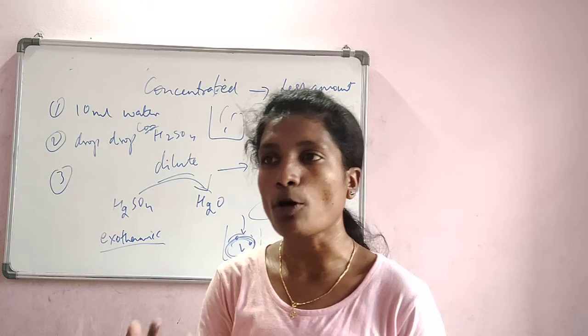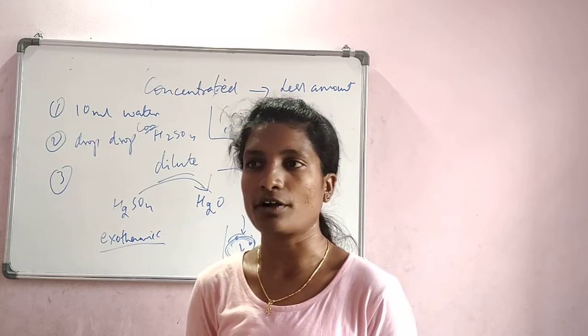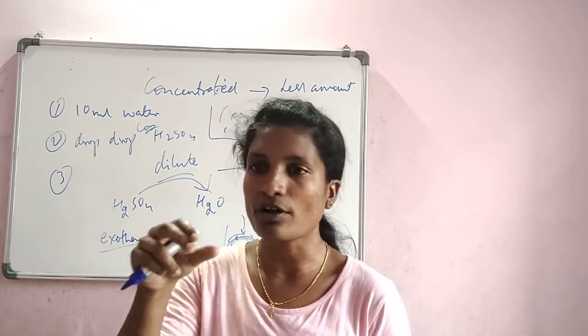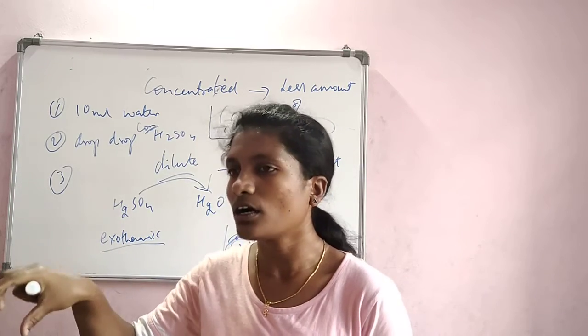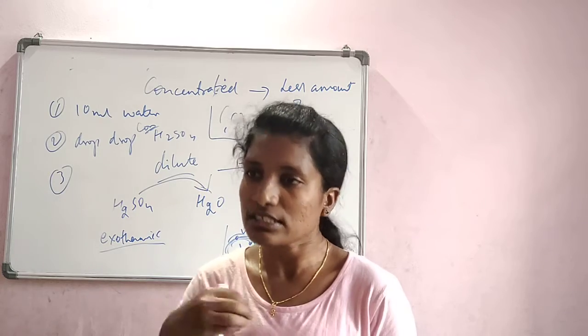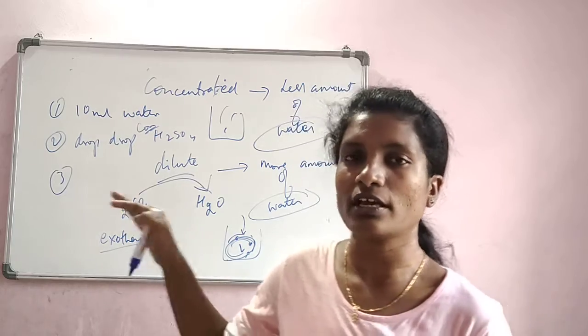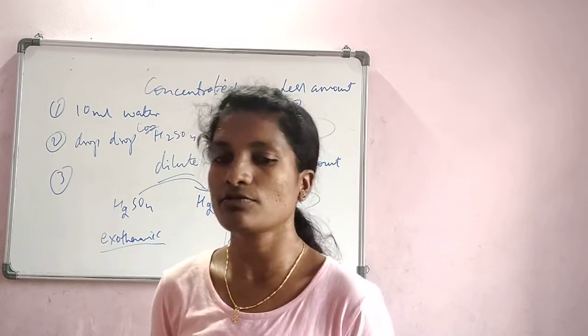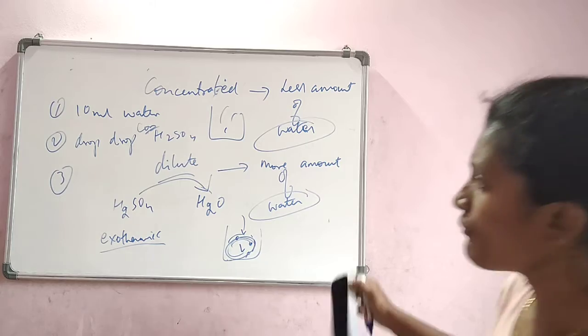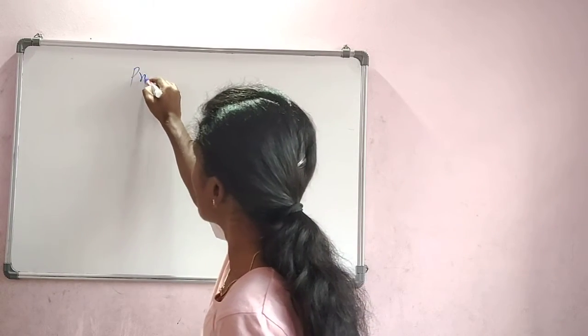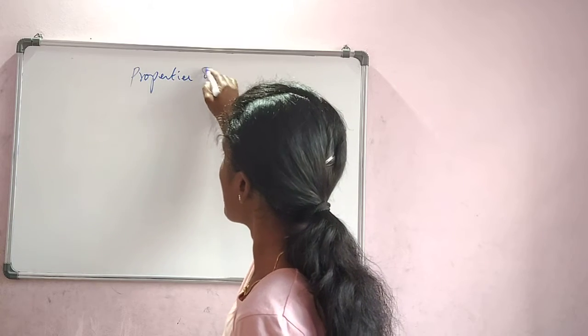Now let us understand the properties of acids. Properties means the behavior: what happens to an acid if it is poured on a metal, or on a hydrogen carbonate, and what is the taste of the acid, which we have already discussed. All those behaviors will be formulated into properties. So acid introduction is over. Now we are going to the properties of acids.